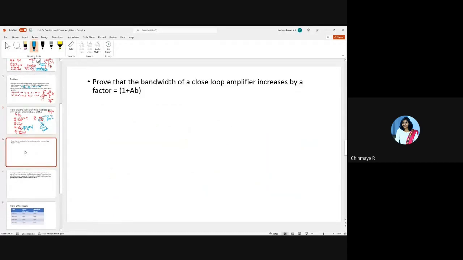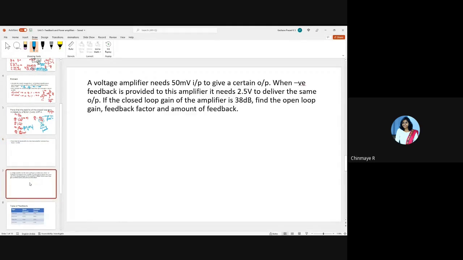Okay, this is with respect to the bandwidth. This will take some time, so we'll do it in the next class. We just have only 10 to 12 minutes left. So we'll do this in the next class. We'll solve this problem now. Read the problem and try to solve it.